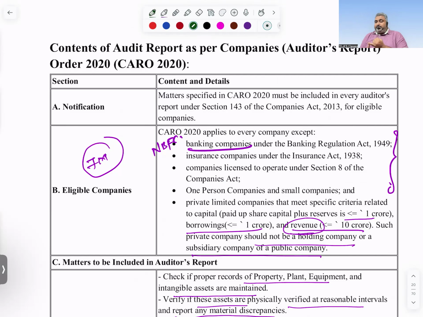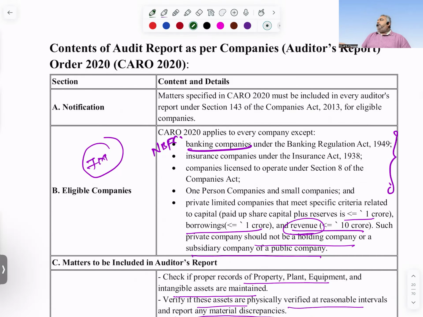Then these are the only points you need to check now. One is property, plant and equipment. Second is inventories. Next, Nidhi companies. Next, cash losses, MCQs-wise they may also focus. Then public deposits. Once go through these points. Then once you are done, we'll open a few past examination papers and check whether what we covered is really being asked in the examinations or not.